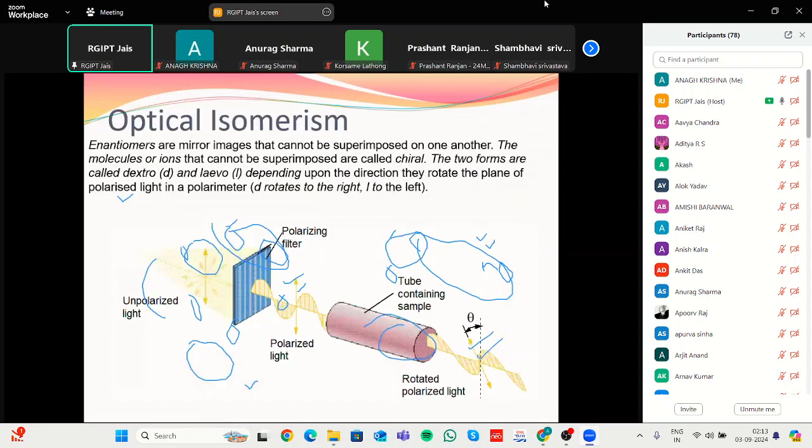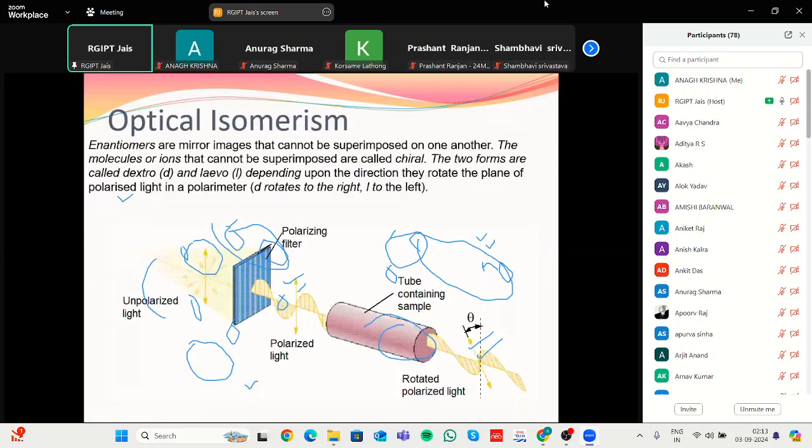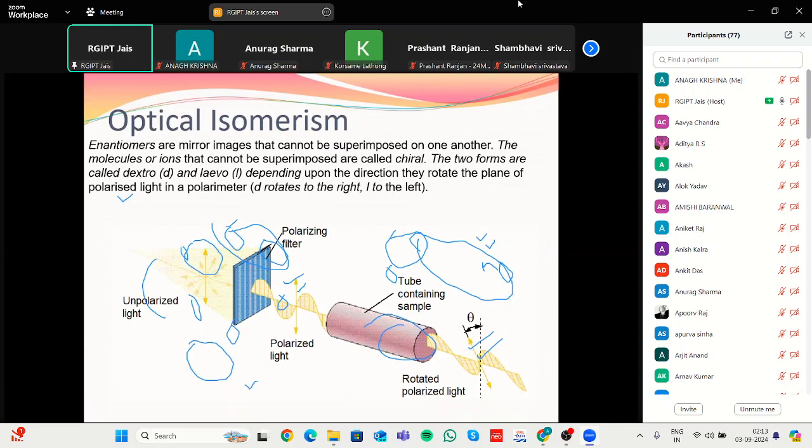And then we can divide it into optical isomers. What is an optical isomer? Enantiomers are mirror images that cannot be superimposed on one another, meaning there is no opposable mirror image, and they have a chiral center. Either it is dextro or levo.